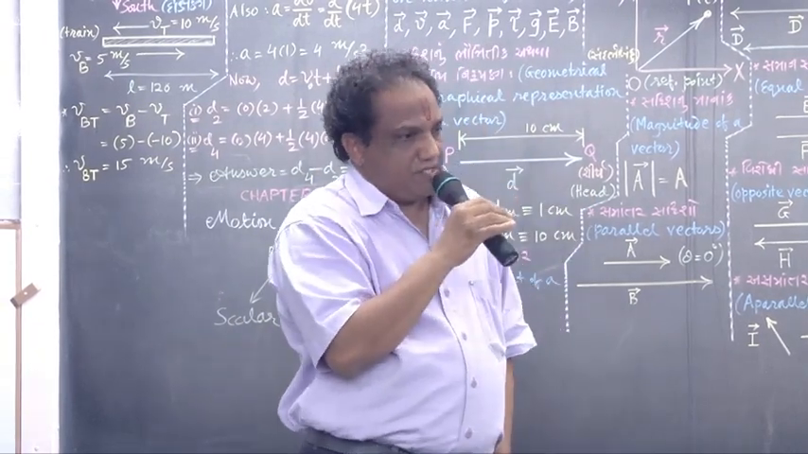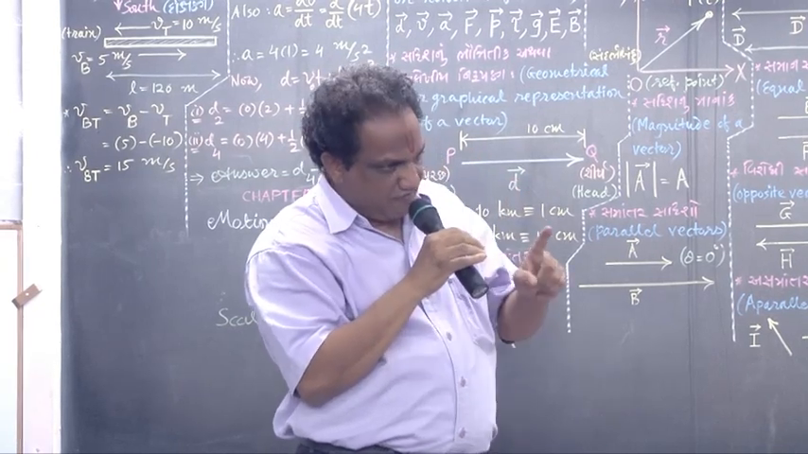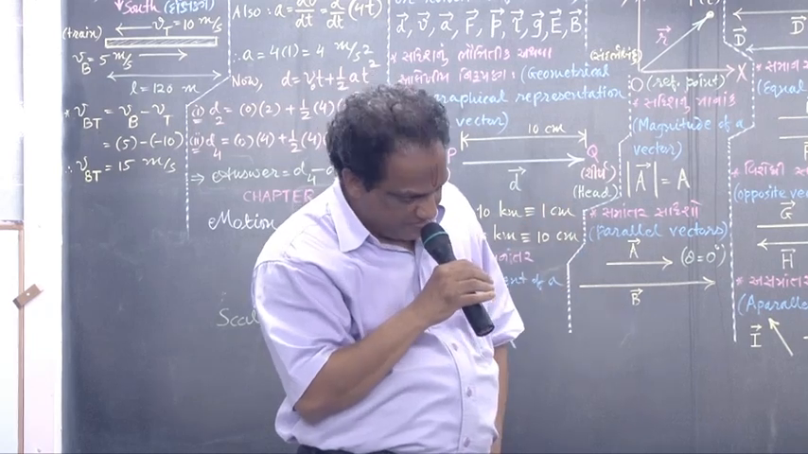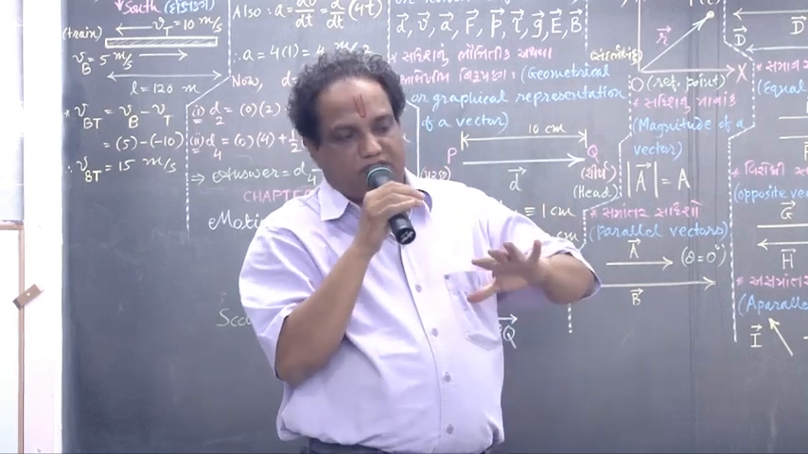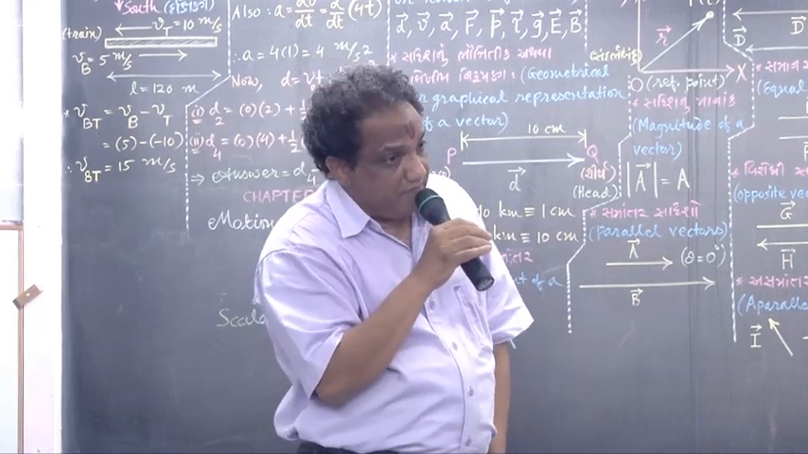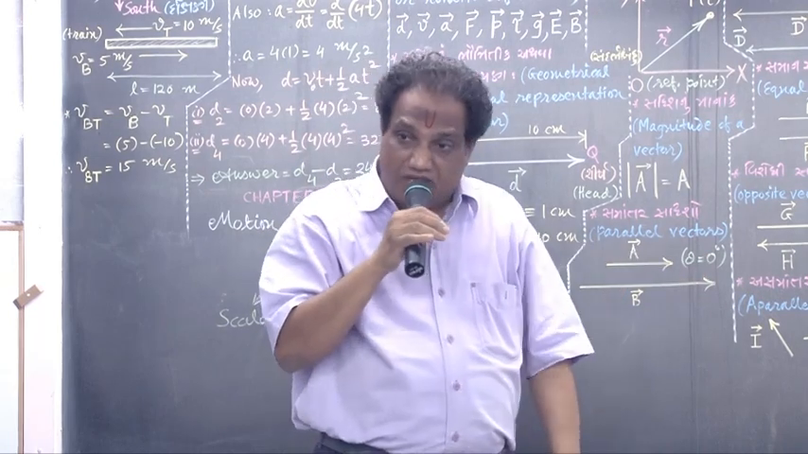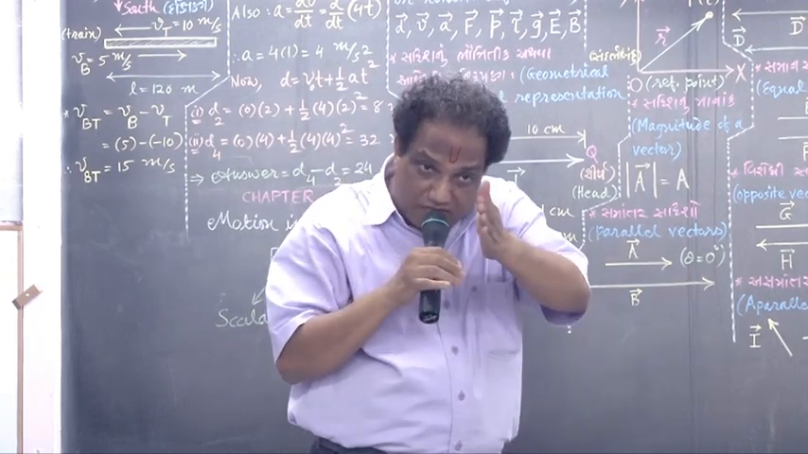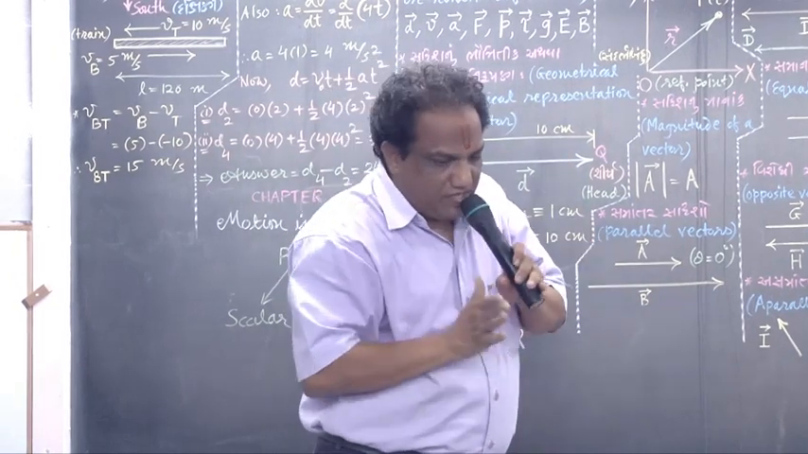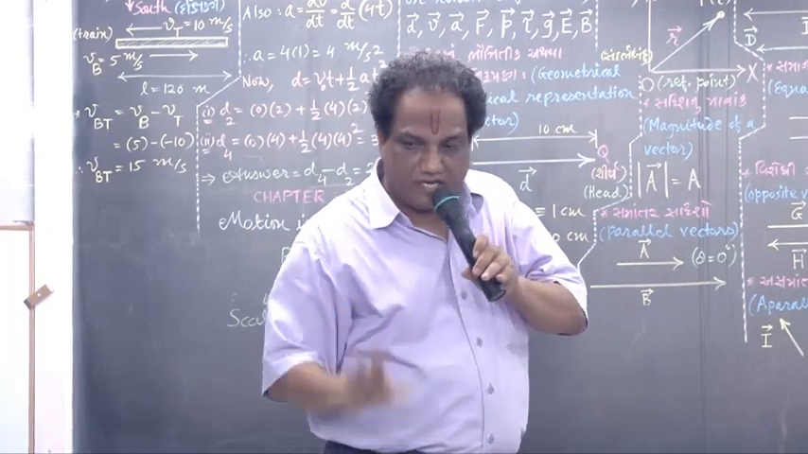Adding two vectors means finding only one vector, correct? Which should give you the resultant effect of both the vectors. This addition is not carried out every time by a simple algebraic method. If vectors are in the same direction, you can add them like scalars. If vectors are in just opposite directions, you can subtract them like scalars.